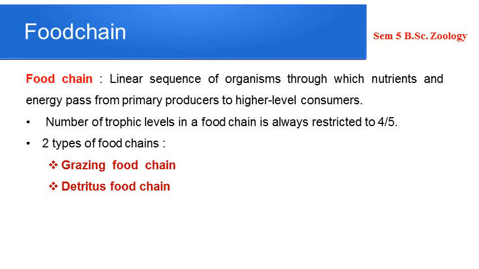So, for an energy efficient food chain, the number of trophic levels is always limited to 4 or 5, because the energy decreases during the transfer from one trophic level to another. Usually, the lost energy is in the form of heat. We have already seen it, and that is what Lindeman's 10% law states.